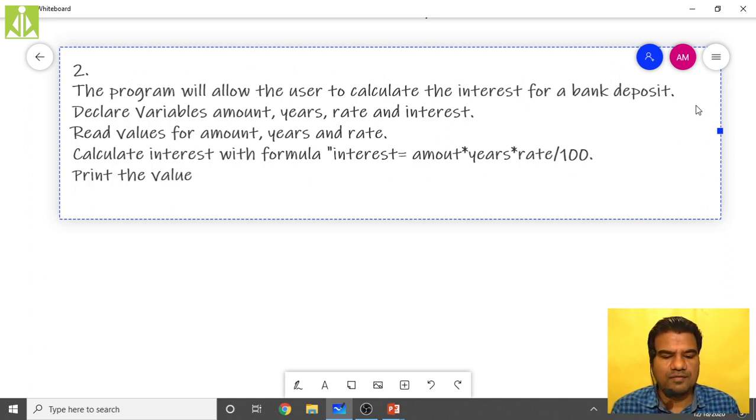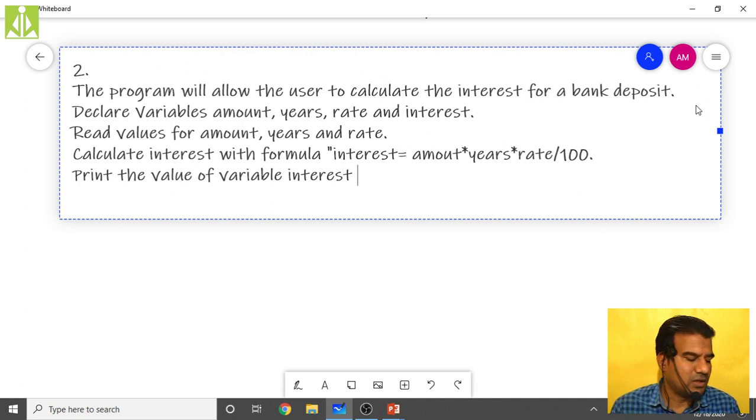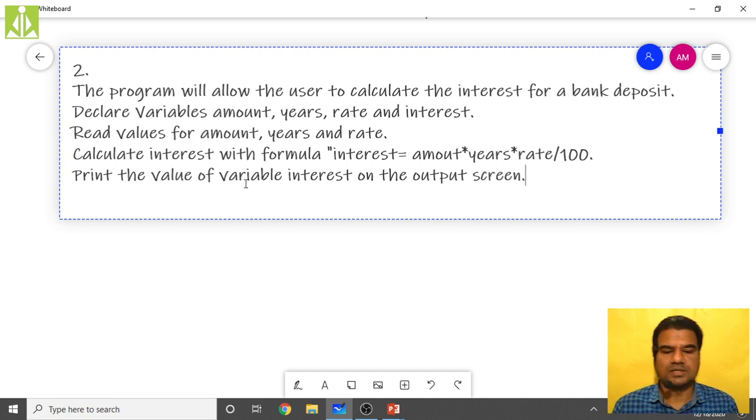the value of interest variable, or variable interest, like this also you can say. Print the value of variable interest on the output screen. Very soon you will understand what this term variable means. So like this, we have created the pseudocode for the second problem statement, that is calculating the interest of a bank deposit.